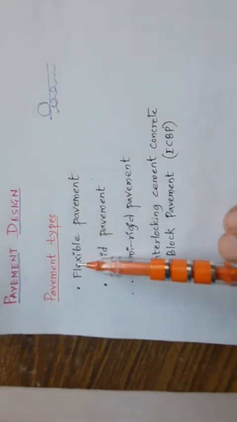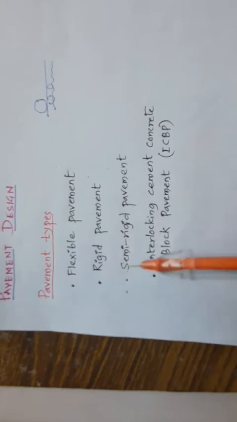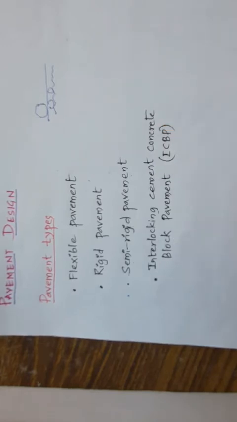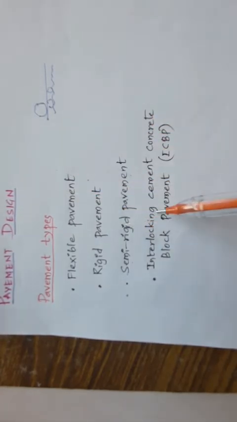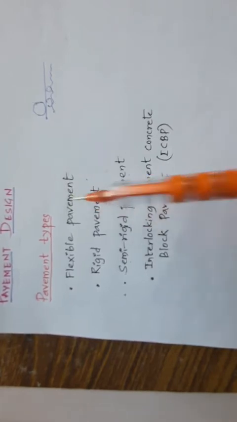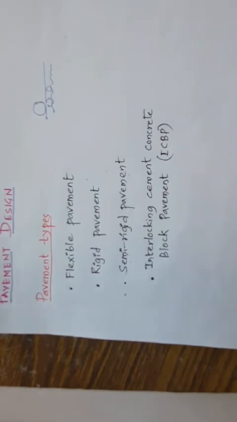One is flexible pavement, rigid pavement, semi-rigid pavement, and interlocking cement concrete block pavement. These are very important. We have established many designs, and these are rare in some conditions, but you have to know these are very important aspects in pavement construction and design.